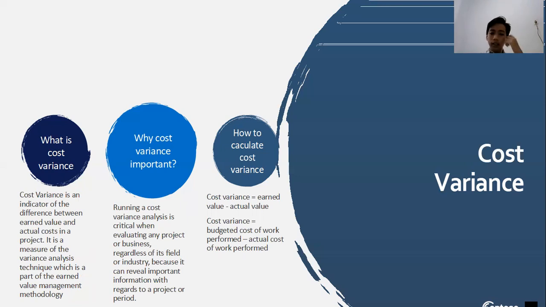Because cost variance can be used to run a cost analysis, which is critical when we want to evaluate any project of a business, regardless of field or industry, because it can reveal important information with regard to a project or period. The formula to calculate cost variance is earned value minus the actual cost value, or the second formula is budgeted cost of work performed minus the actual cost of work performed.